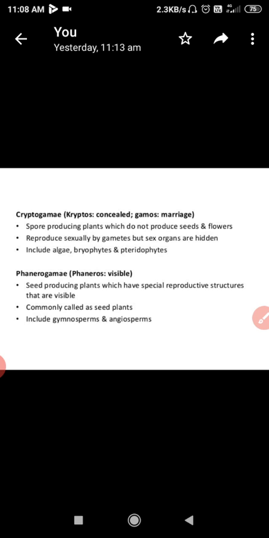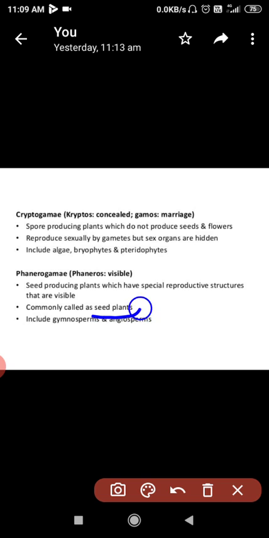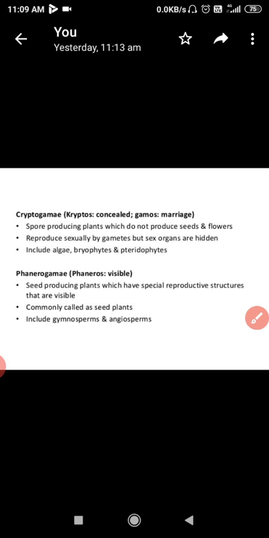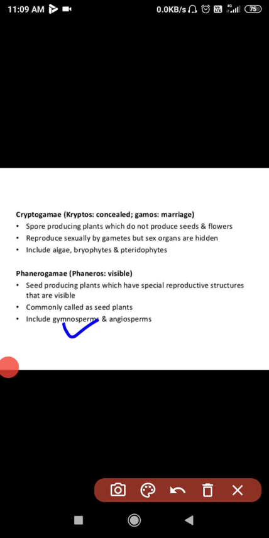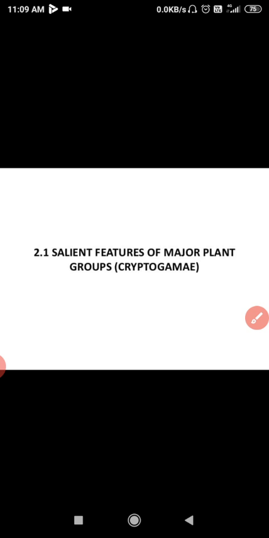Next is phanerogams. What are they? The visible ones. They are seed producing plants which have special reproductive structures that are visible. So they produce visible structures, and are commonly called seed plants. Why are they called seed plants? Because they are able to produce seeds. Those who are able to produce seeds can again be divided into two: one is gymnosperm and another is angiosperm.